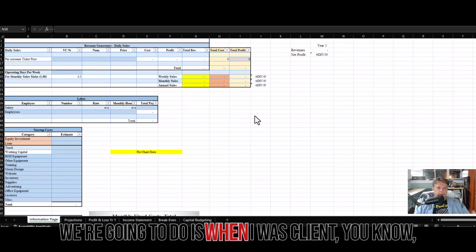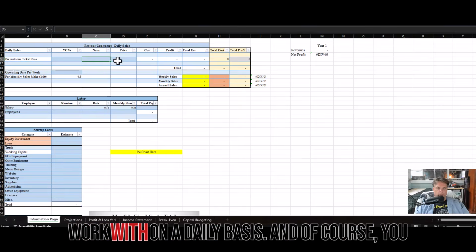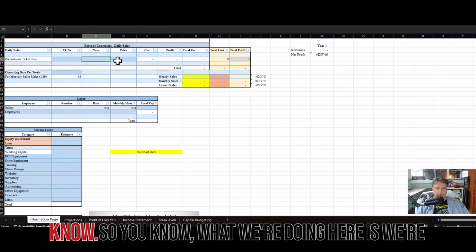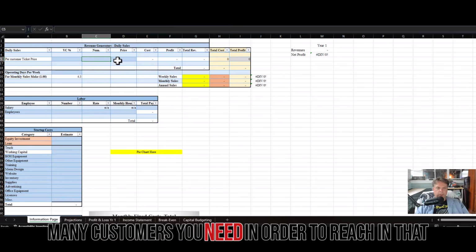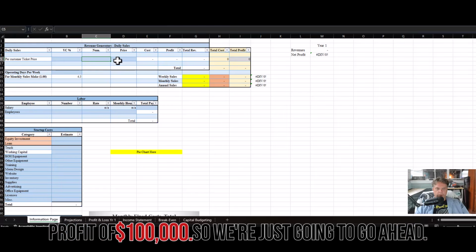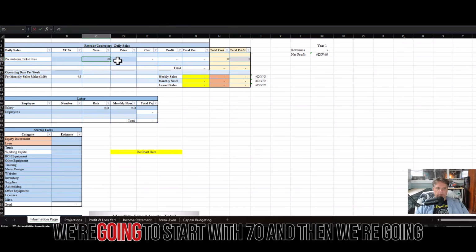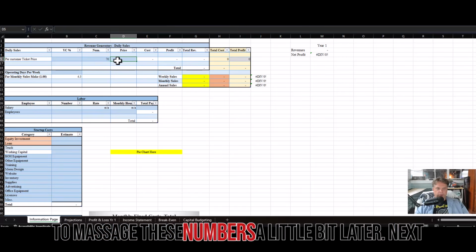So first thing I'm going to do is ask the client, how many customers do you think you're going to work with on a daily basis? And of course, if it's a startup, they're really not going to know. So what we're doing here is we're just spitballing. We're trying to get an idea of how many customers you need in order to reach a net profit of $100,000. So we're going to start with 70, and then we're going to massage these numbers a little bit later.